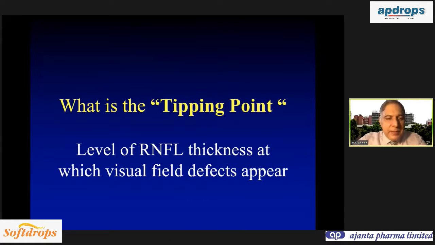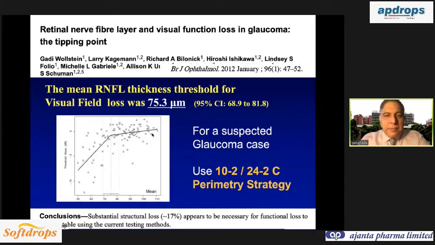Now there is a concept in glaucoma OCT that is known as a tipping point. This is the level of RNFL thickness at which visual field defects appear. This is the concept of pre-perimetric glaucoma. Like we have been taught earlier, 25 to 40% of the retinal ganglion cells are to be destroyed before a visual field defect appears. So this is the concept of the tipping point, that basically means that there is a threshold for RNFL thickness.